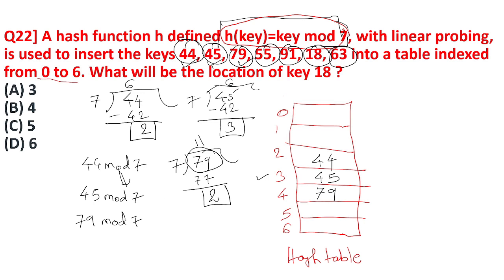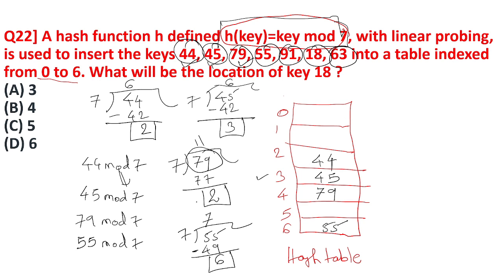Next is 55. So where will 55 go? This key will go as per 55 mod 7. Whatever answer comes, that place it will go. So 7 sevens are 49, so the remainder is 6. So at the 6th place 55 will go.